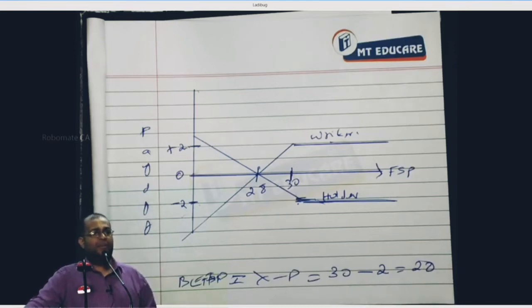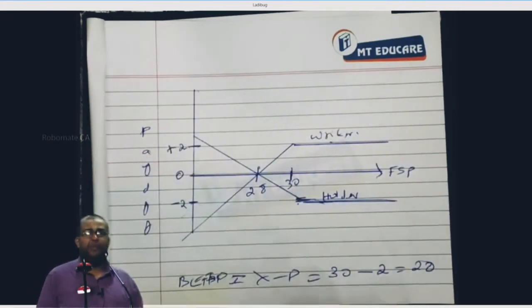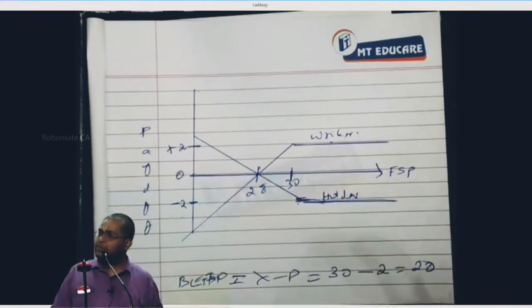With this we complete question number 4, and then question number 5. Questions 4 and 5 speak about the payoff of a holder and writer of a call option as well as a put option. All these diagrams should be in the mind for easily interpreting any examination problem. Everybody, can I go to the next problem or not?